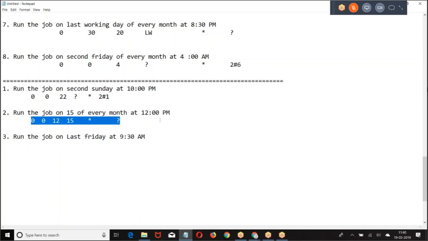People have followed this expression. Seconds, minutes, hours, day: you are sure, give the day. Month: you are sure, give the month. Day: you are sure, give the day. Not sure, keep a question mark. Now, this is a cron expression.